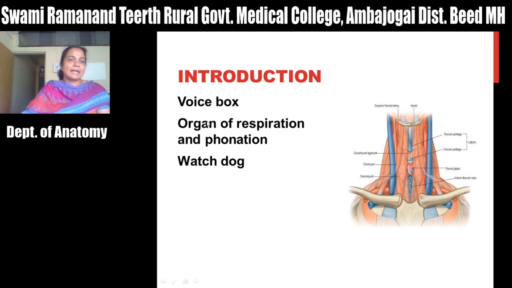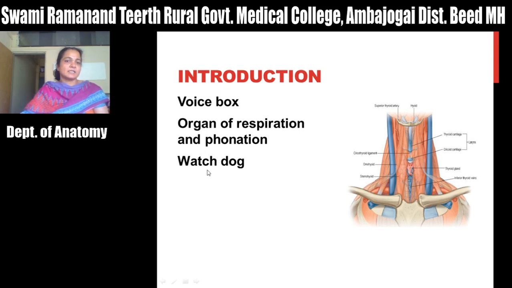So we know that larynx is a part of respiratory system. It is a part of lower respiratory system. It acts as a voice box. Okay, these vocal folds which are present in this larynx vibrate and they will produce a voice. So this is a voice box. It is also organ of respiration and phonation.